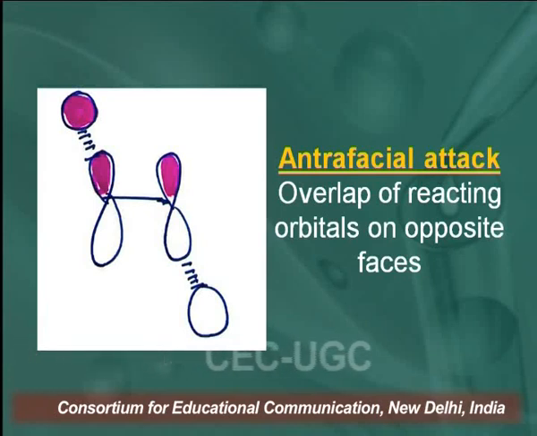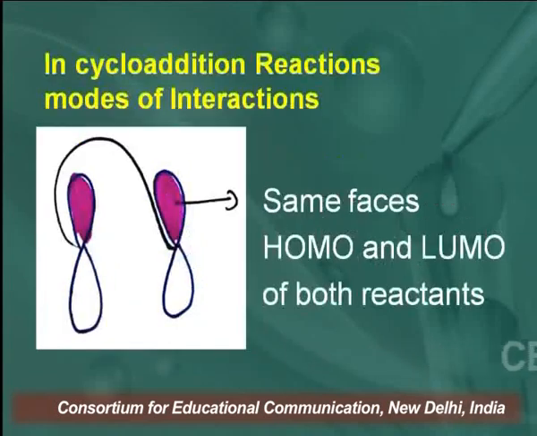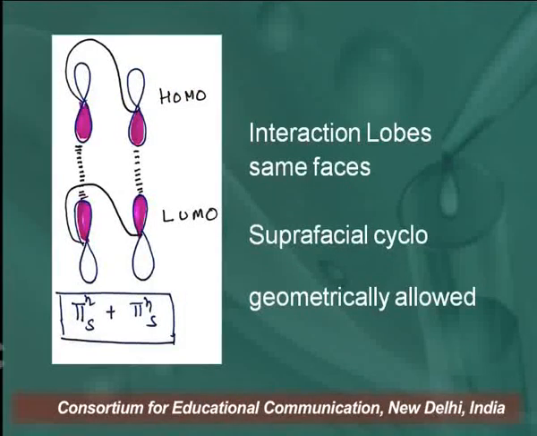So overlapping of reacting orbitals on opposite phases will be antarafacial attack. In cycloaddition reactions, if the HOMO of one reactant and the LUMO of the other reactant have the same phases, the interaction will be suprafacial, and we call it a suprafacial addition reaction.